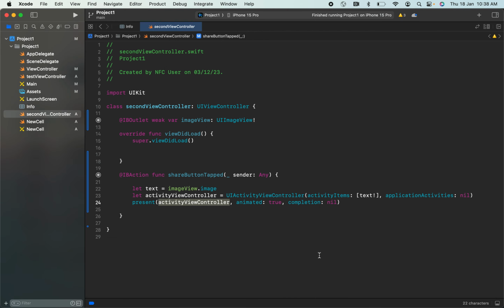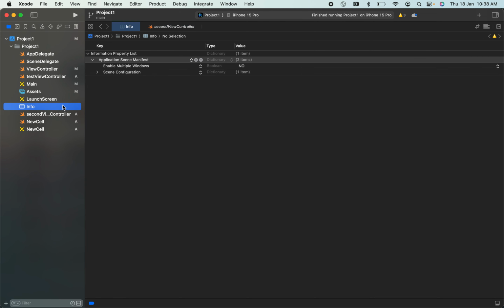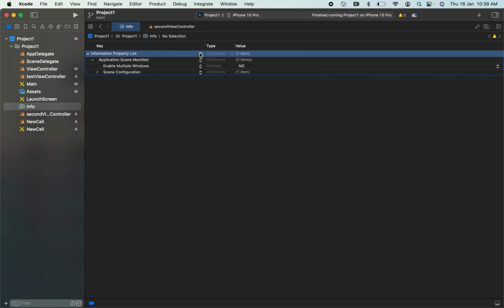In order to do that, you need to add one more thing. To show the save image button, we need to add one line in this Info.plist, that is the information property list. This is the place where we provide information about our application before it runs. So we need to add a row here. We can click the plus here, or right click on this and click Add Row.